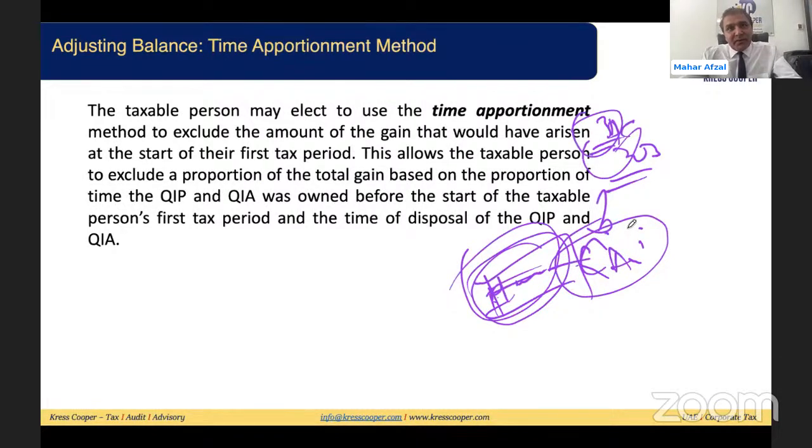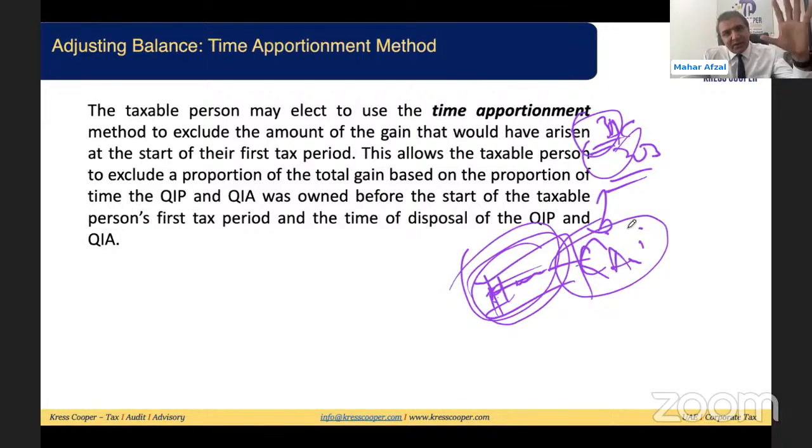We don't know the market value of the qualifying immovable property, qualifying intangible asset, qualifying financial asset, qualifying financial liability, or any other qualifying asset. If we don't know the market value by the end of the latest financial year, then the option is to consider the time apportionment method.